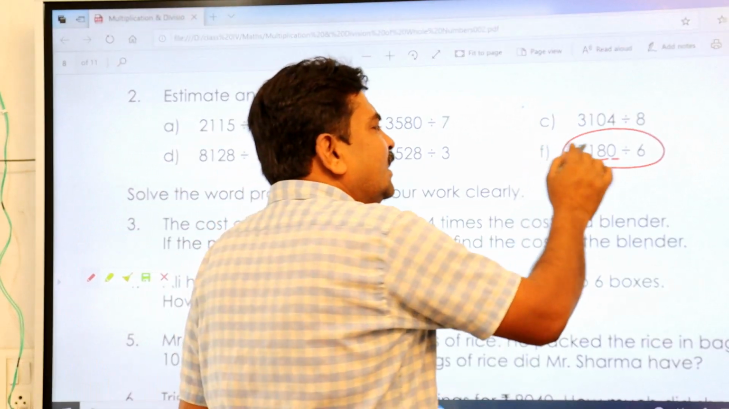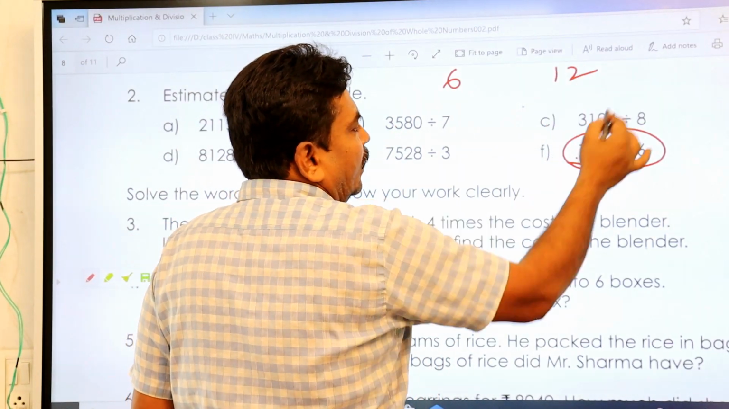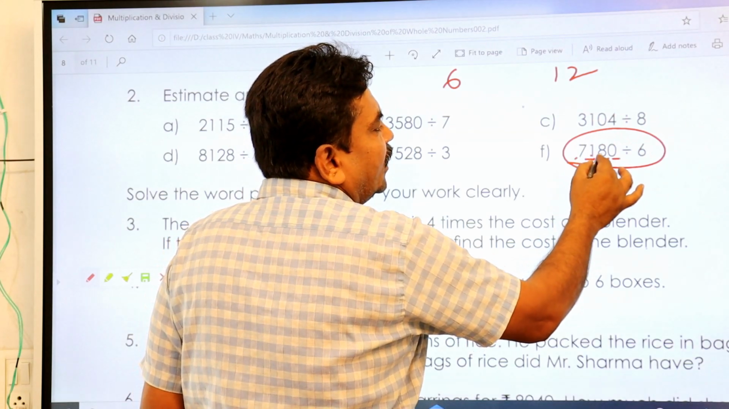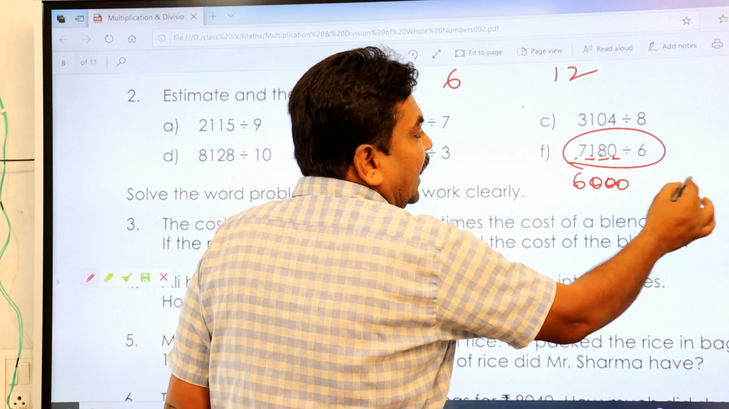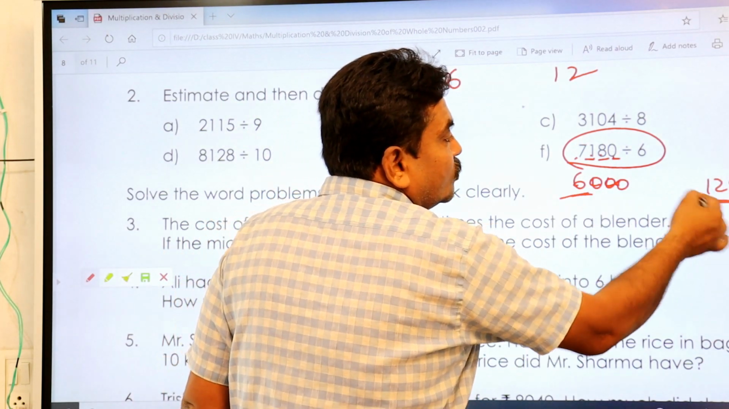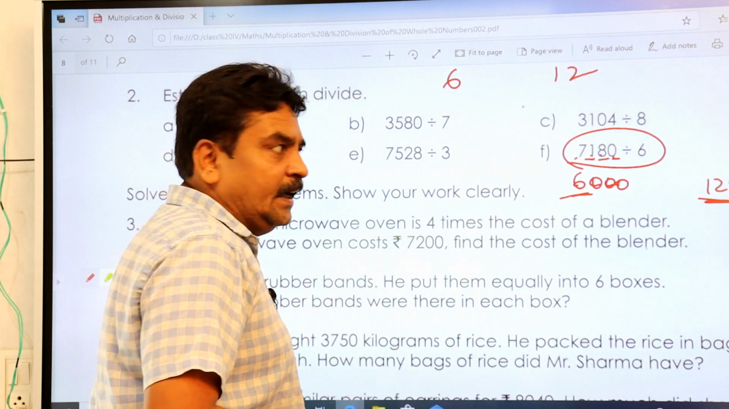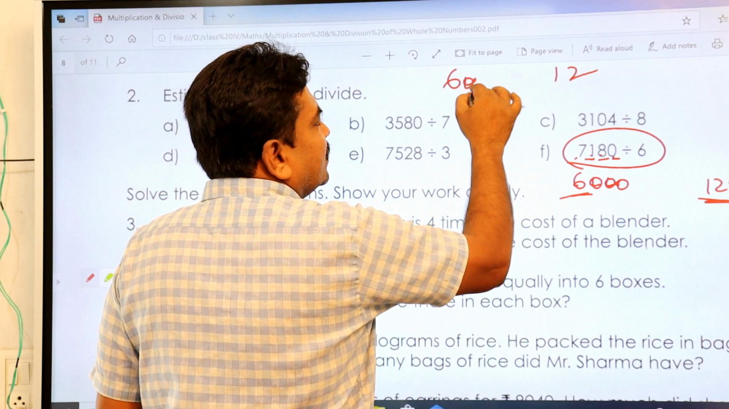You simply round the value. 6 ones are 6, 6 twos are 12. So 7180 is closer to 6000 than 12,000, because 6 ones are 6, 6 twos are 12. Okay, so 7180 is nearer to 6000.